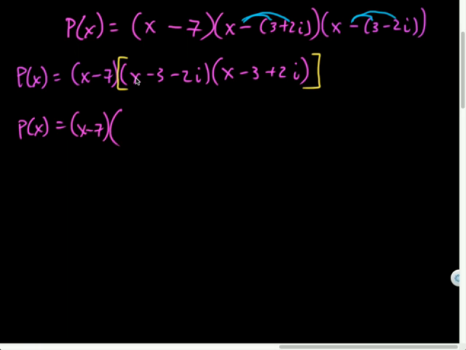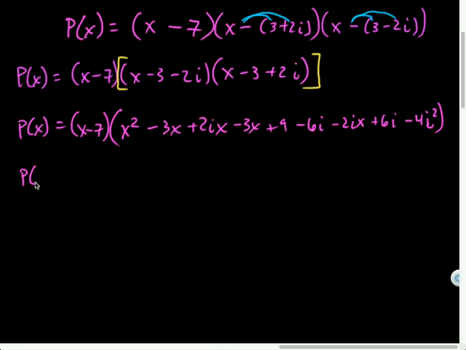So x minus 7 times, let's distribute this. X times x is x squared. X times negative 3 is negative 3x. X times 2i is, what, guys, it's my favorite, Twix. I love it. Again, it's back. Negative 3 times x is negative 3x. Negative 3 times negative 3 is positive 9. Negative 3 times 2i is minus 6i. And one more thing to distribute, negative 2i. Oh, they stole my Twix again. Negative 2i times negative 3 is positive 6i. And negative 2i times positive 2i is going to be negative 4i squared.